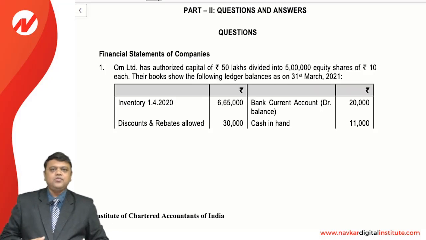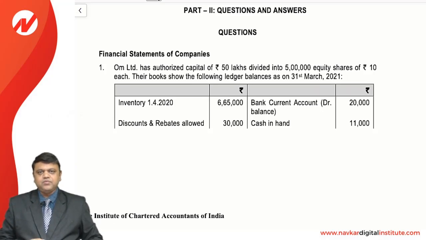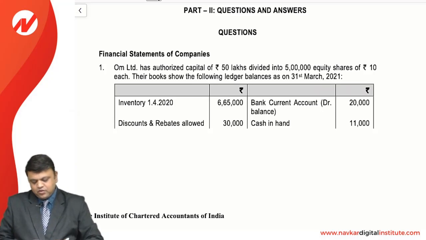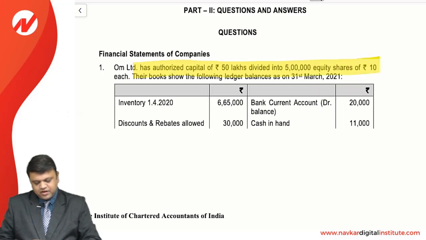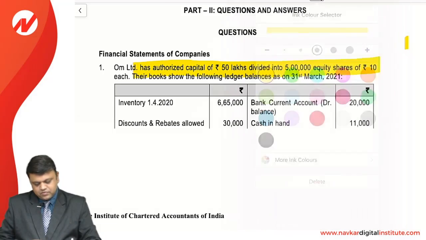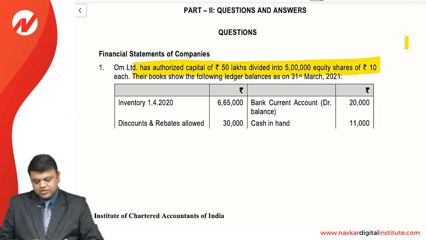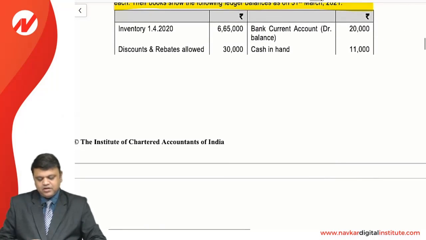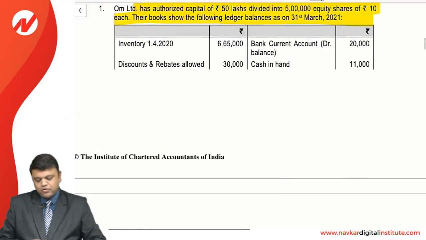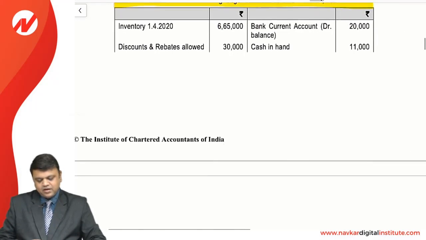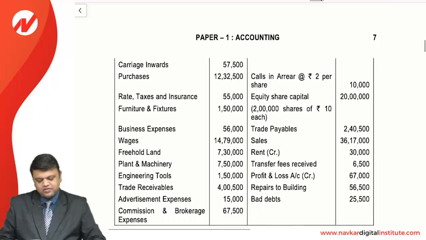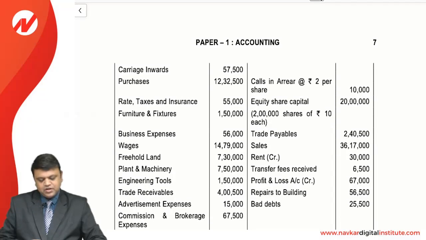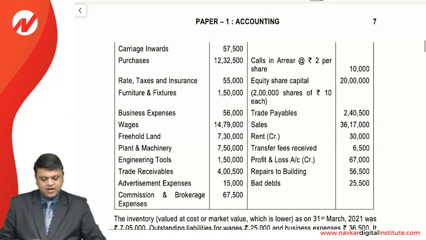So friends, we are now discussing question number 1, that is from the financial statements of companies. OHM Limited has authorized capital of 50 lakhs divided into 5 lakh equity shares of 10 each. Their books show the following balances as on 31st March 2021. First of all, we will read the balance sheet of OHM Limited. That is bank current account, cash in hand, calls in arrears, that is 2 rupees per share, equity share capital, trade payables, sales, rent, transfer.